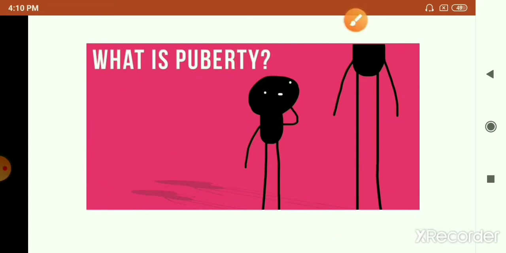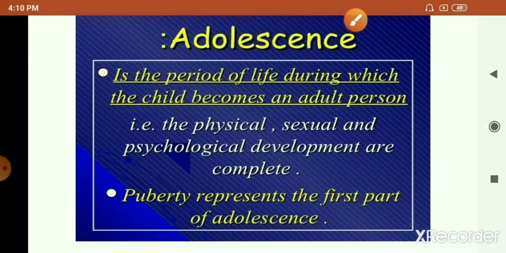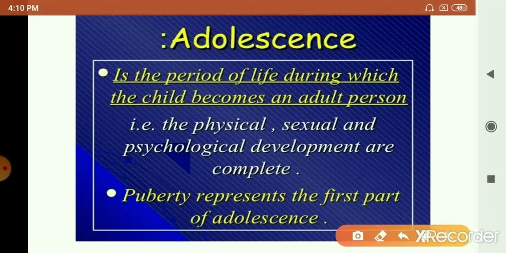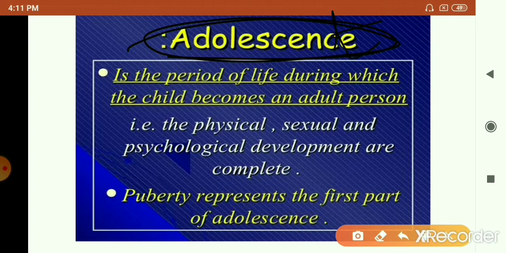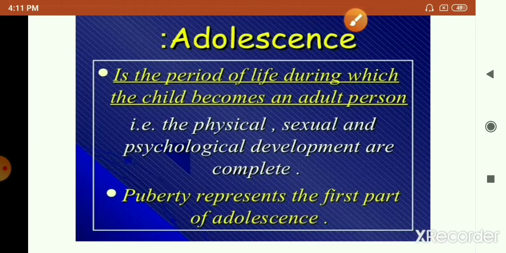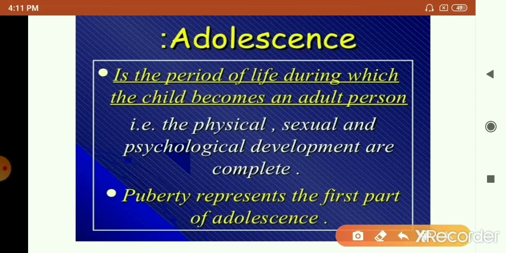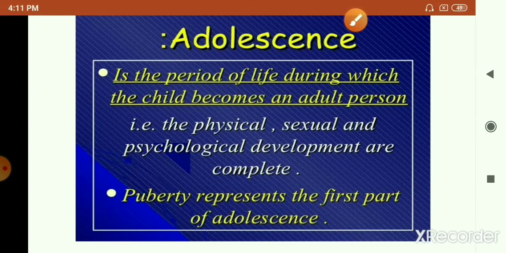Once the child has achieved puberty, it enters a different phase. The child will no more be called a child. The individuals will be called adolescents, and they enter the phase of adolescence. Adolescence is a period of transformation from childhood to adulthood.